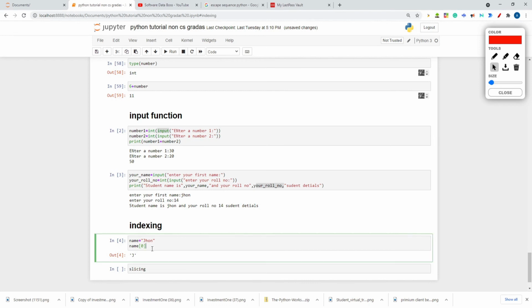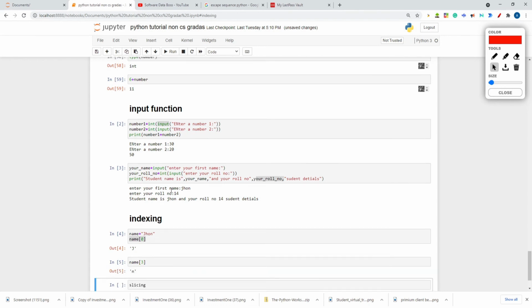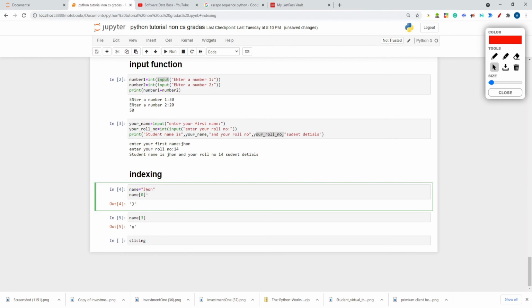Already told you. Now let's say I want to print what is at index 3. I have taken name, and what is at the index? 0, 1, 2, 3. So at name 3, I'm getting n, right? The last character, because the index is starting from 0, 1, 2, 3. Okay. So there is a concept of negative indexing also.